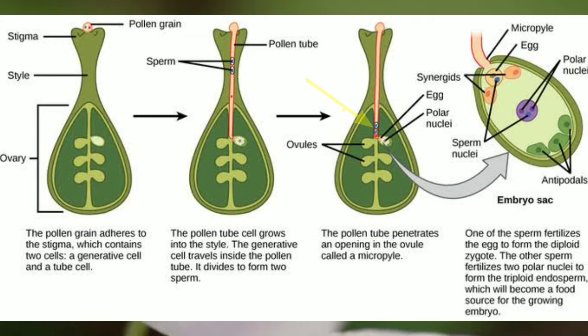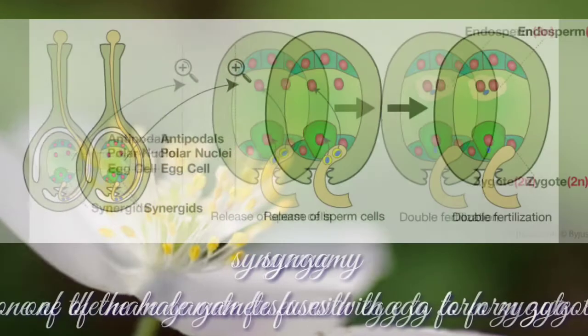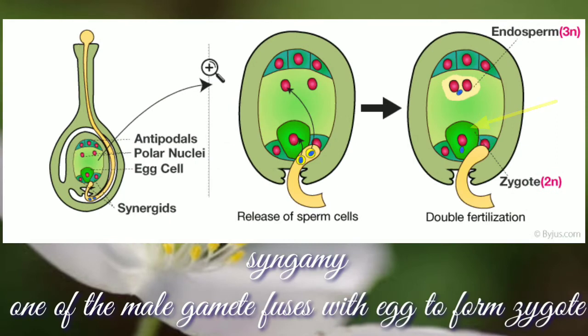Meanwhile, pollen grain nucleus divides into two male gametes. After reaching ovary, pollen tube enters the ovule through micropyle and pierces the egg. There, the tip of the pollen tube bursts open and male gametes come out. One of the male gametes fuses with the egg to form diploid zygote. This process is known as syngamy.